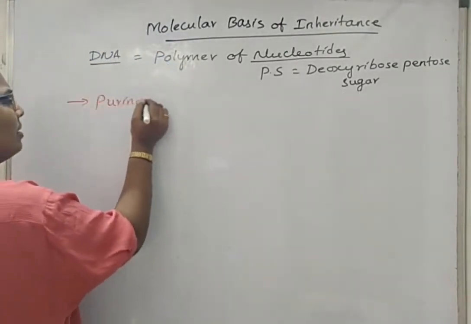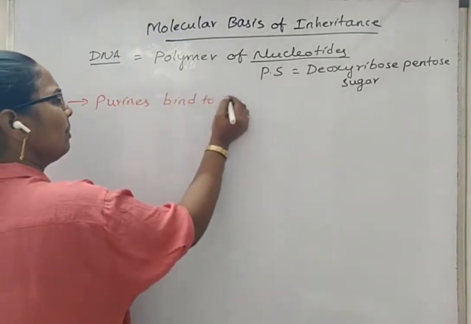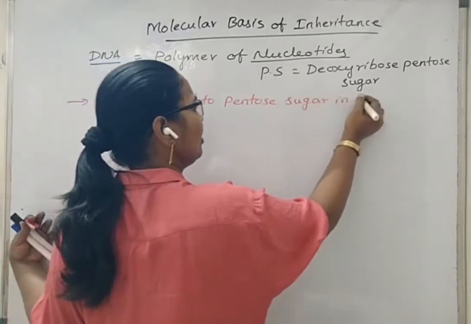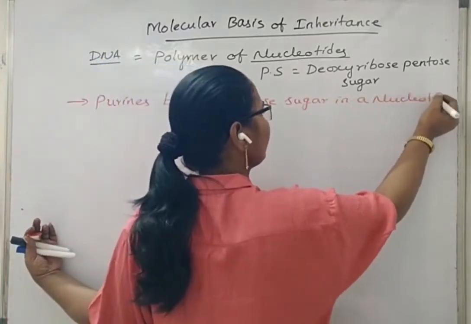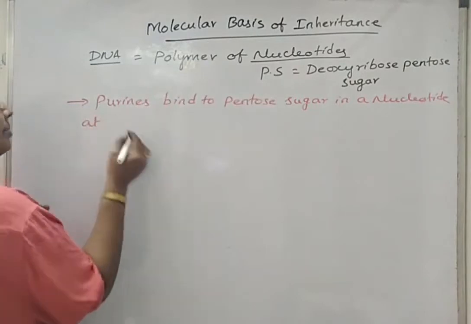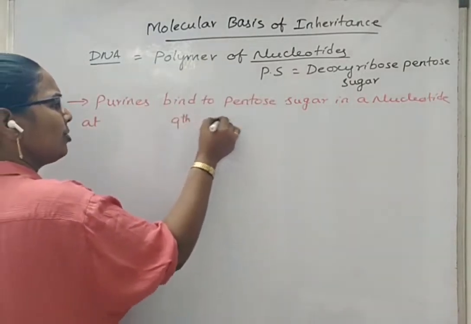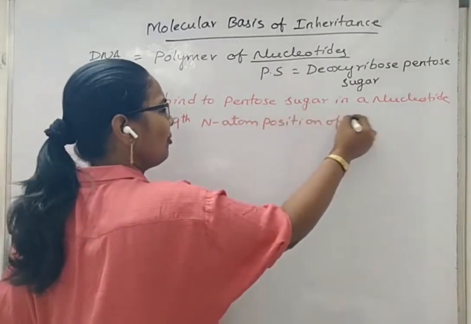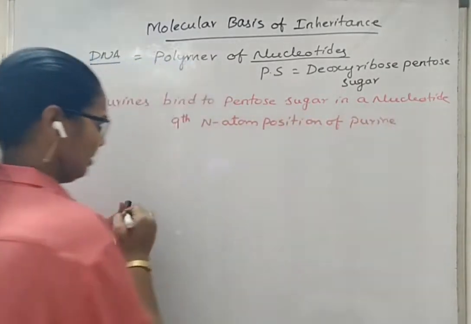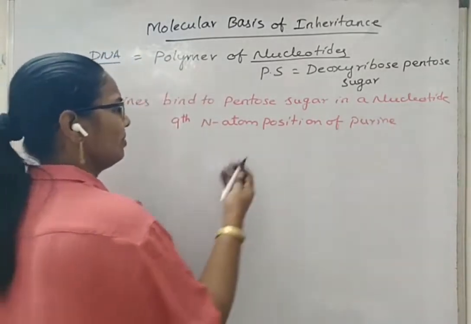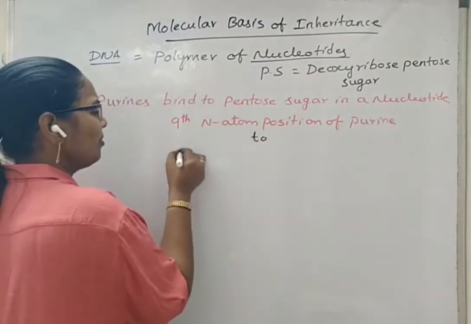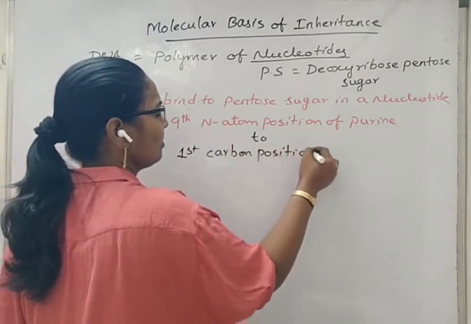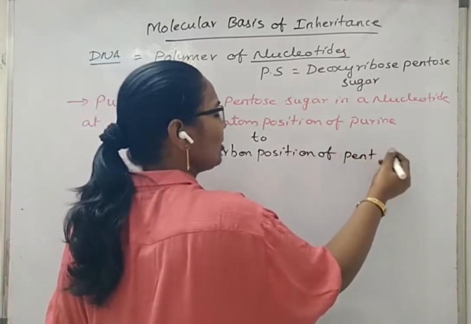Purines bind to pentose sugar in a nucleotide at the 9th nitrogen atom position of purine to the 1st carbon position of pentose sugar, that is deoxyribose sugar.